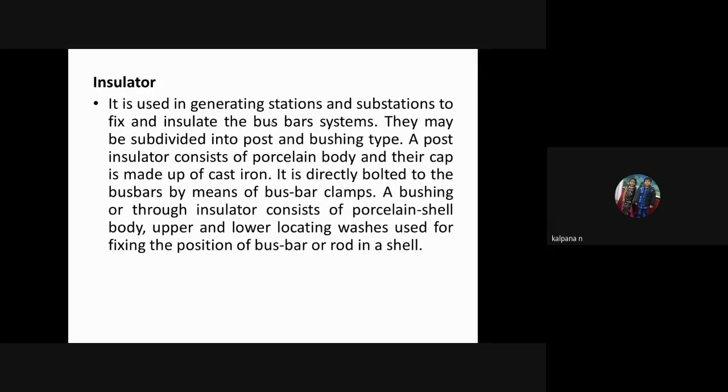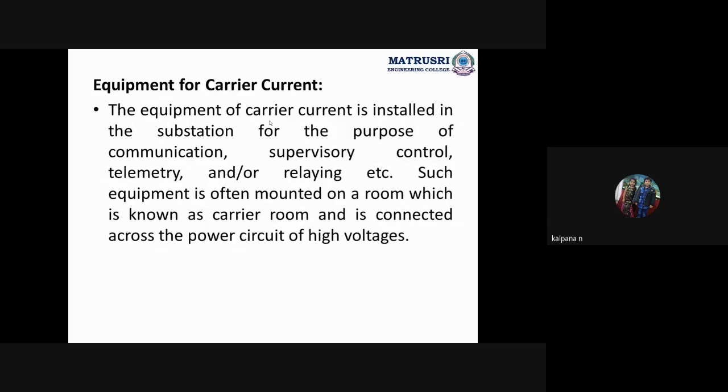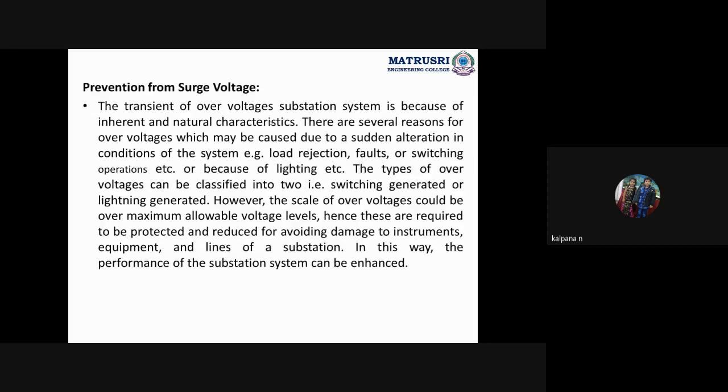Insulator: in order to give insulation for any live conductor, live parts, we give insulators. Equipment for carrier current: this is one place where all the equipment we are using for communication, for SCADA, for relaying or telemetering, is placed in one room. That is nothing but equipment for carrier current. Prevention from surge voltage: surge arresters are also used.